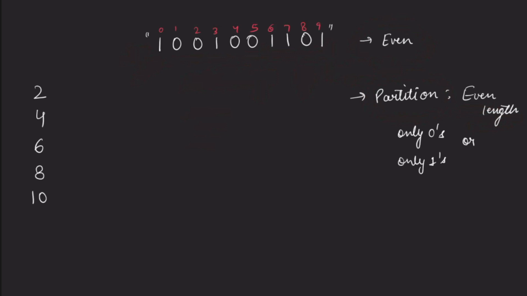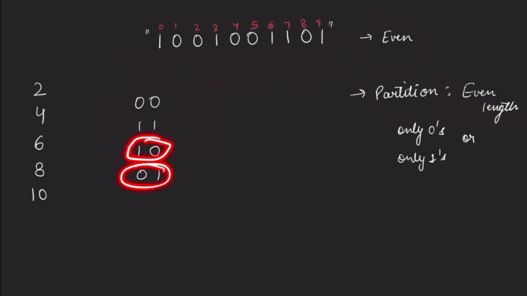Because in a 2 length substring, there are only 4 possibilities: 00, 11, 10, 01, right? In these two, the bits are already the same. Here we do not have to change anything. And in these two cases, you will always have to change one bit only, right? So whenever these two are not equal, you can simply say that I need to make only one change, right? So it will simplify the process of identifying the minimum number of changes required, because the conflicts in the bits will be fewer.